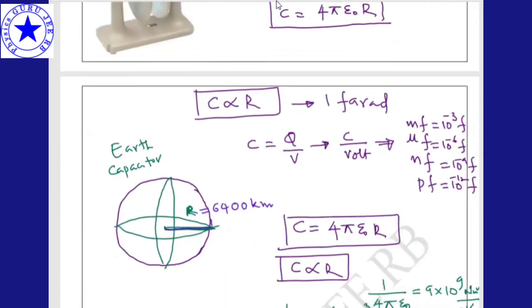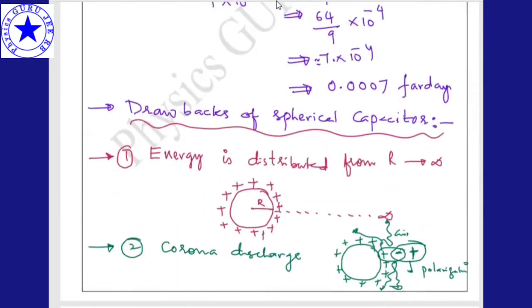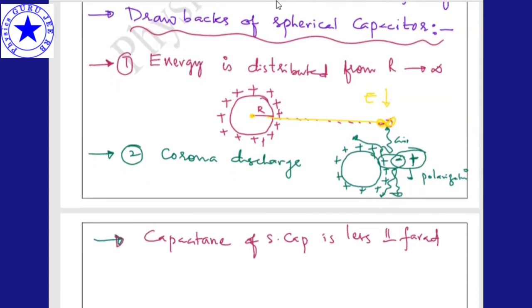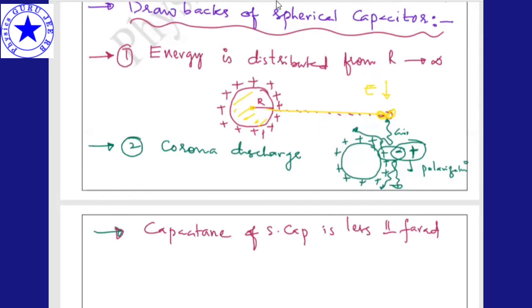Next type of disadvantage. Here I am showing the drawbacks of the spherical capacitor. Energy is distributed from R to infinity. As I go away from it, from R to infinity, the energy is gradually decreasing. Energy is distributed from R to infinity, but we want a closed system. We require the energy inside, so it is not happening. And even for the outside charges, there is a discharge taking place due to polarization of air. So this is what we call basic corona discharge.